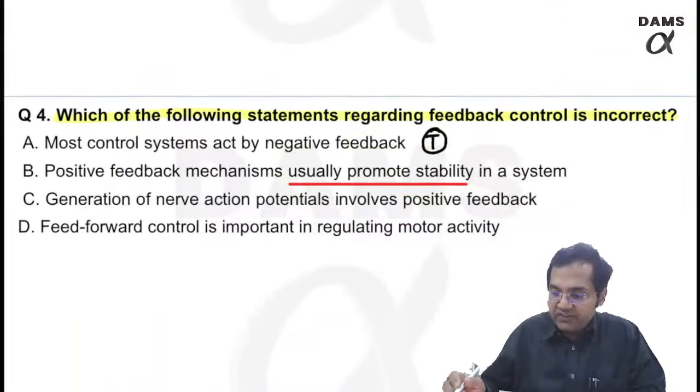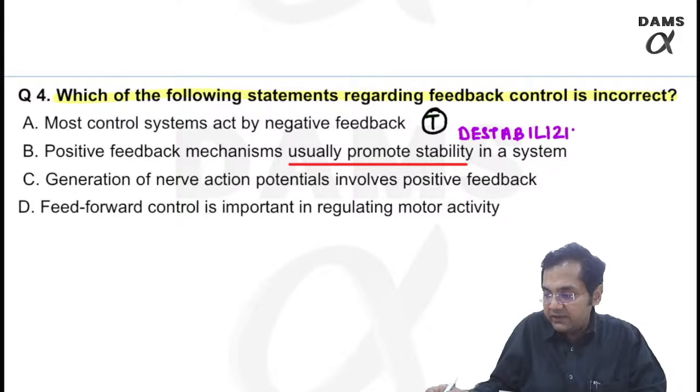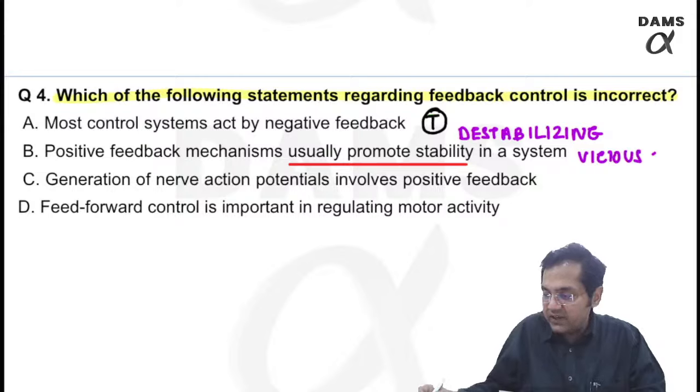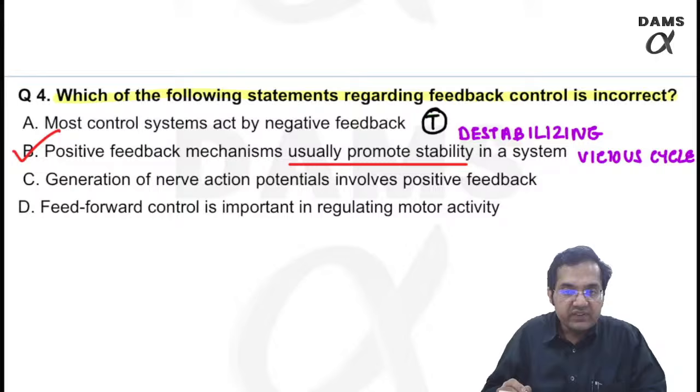The positive feedback systems do not promote stability, rather they are destabilizing in nature, or something known as a vicious cycle happens. Vicious cycle. So this is actually the answer because it is incorrect.